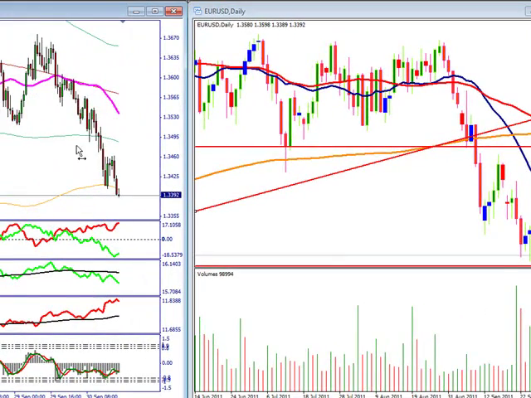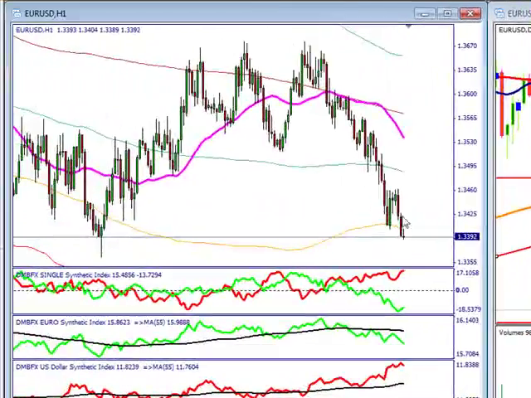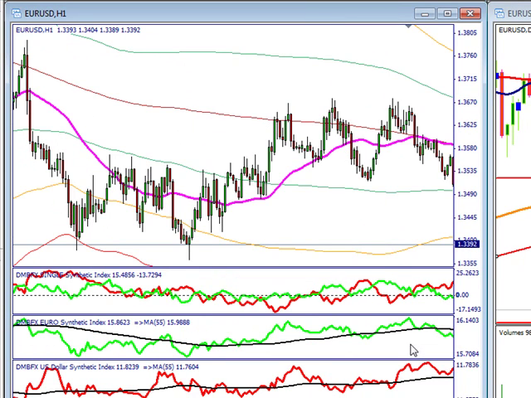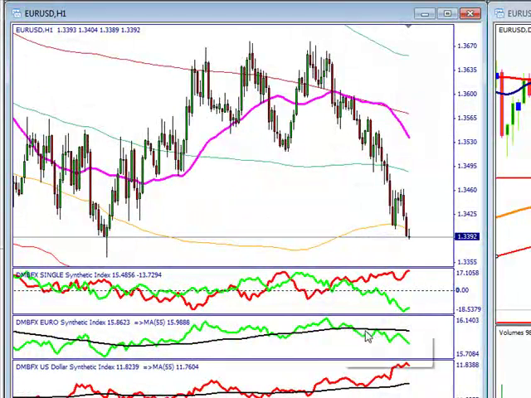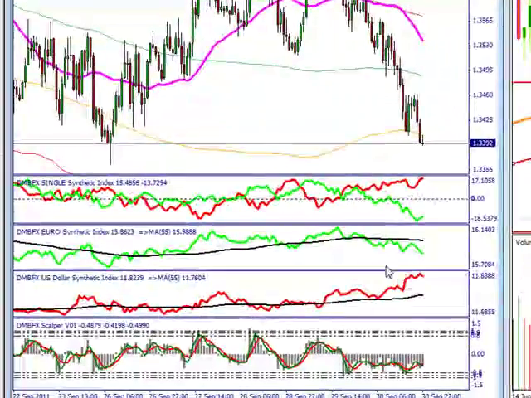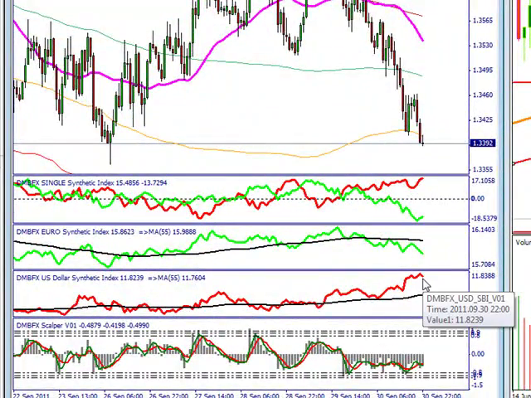On our 1 hour time frame, we can see that we are in a buy zone. We're below our long-term moving average. We can see that the dollar clearly is in control. We got a little divergence here, and with that divergence is where we saw that last push down. The reason we're seeing that is the euro started to trend down below its long-term moving average as the dollar began to trend higher above its long-term moving average, again showing the dollar in control.